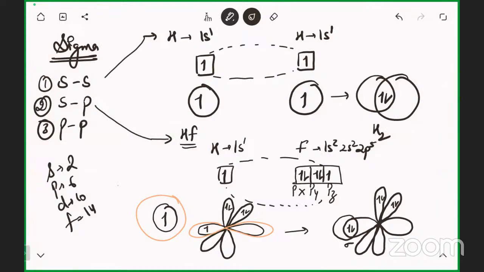Clear? Sorry, I think my brain is not working, I'm making silly mistakes. So this is sp overlapping: when the 1s orbital of hydrogen and one p orbital of fluorine overlap, they form sp overlapping, and the bond formed is known as a sigma bond. Okay, let's go for the pp overlapping.